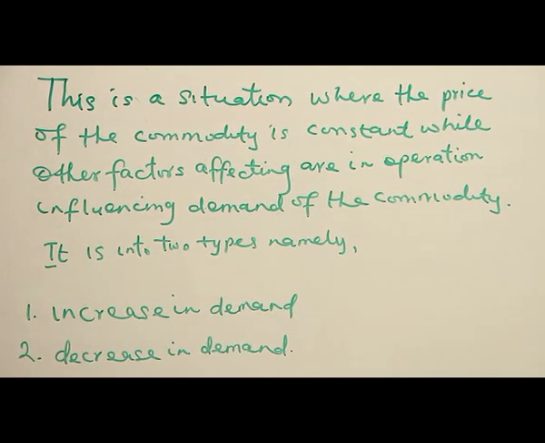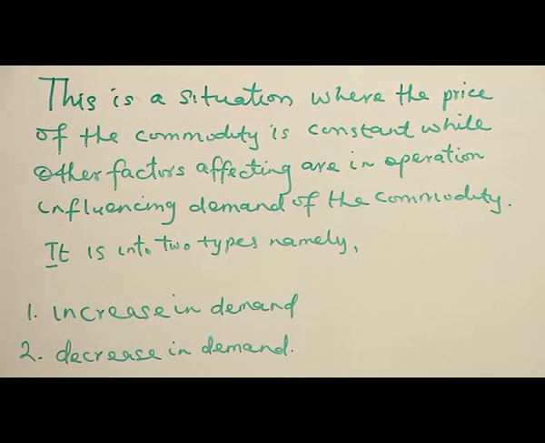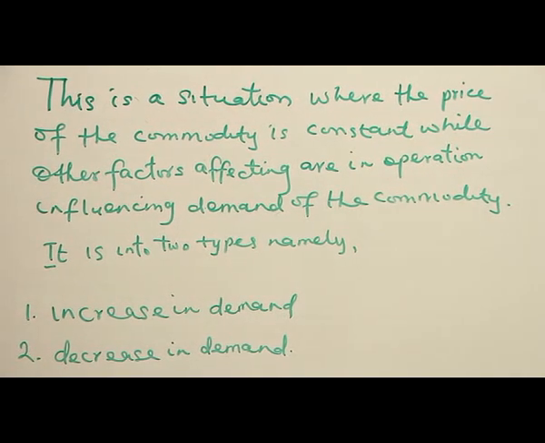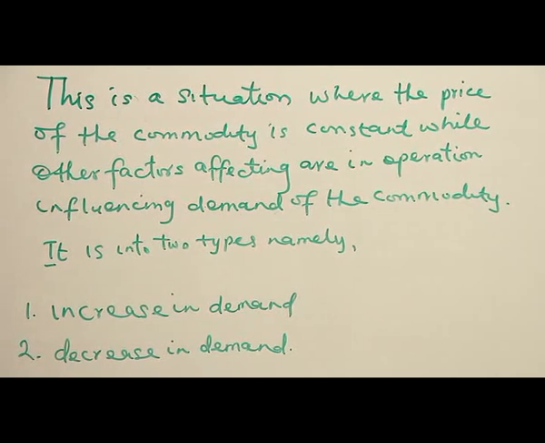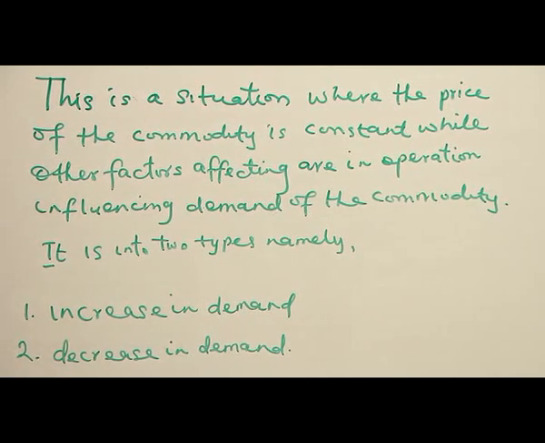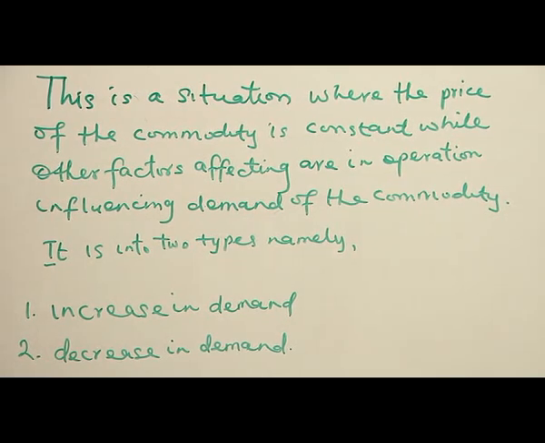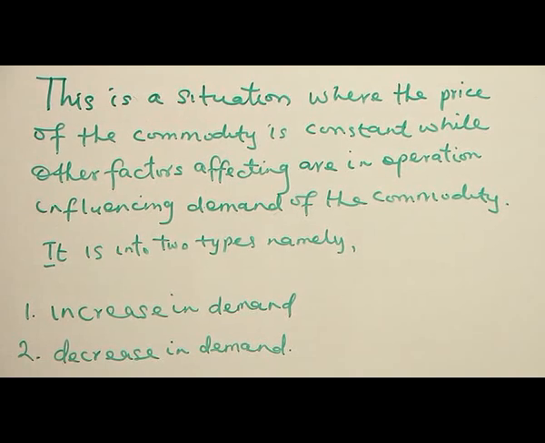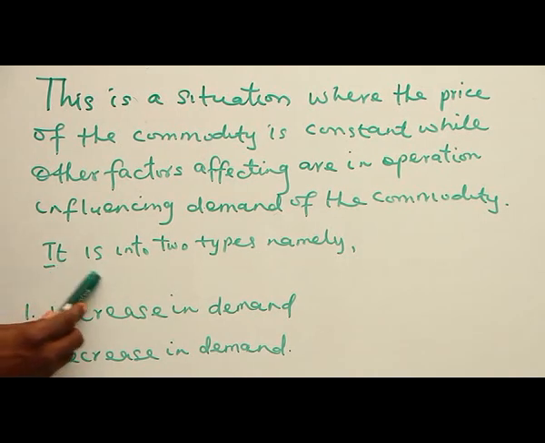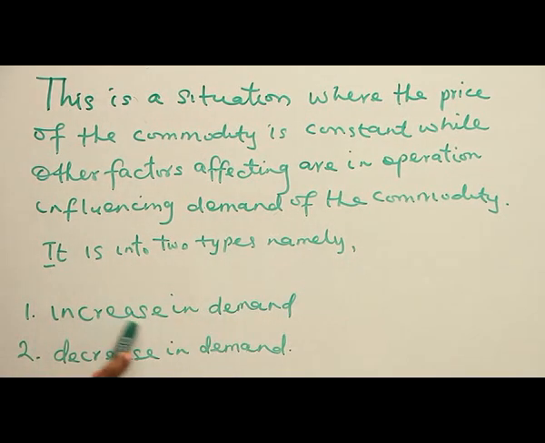Take for instance, foodstuff, and to be precise, gari. Maybe a tin of gari roughly is 500 naira. But if there's a decrease in income of the consumer, maybe from 50,000 to 35,000, the price of gari will not be affected, but the demand for gari will be affected. So that's why it's called what? Change in demand. That is, price of the commodity is constant while other factors affecting demand are in operation. It is of two types, namely increase in demand and decrease in demand.